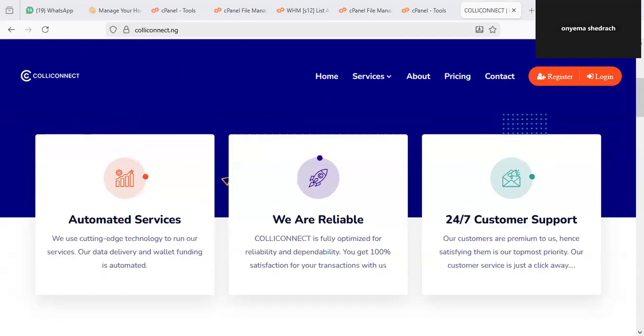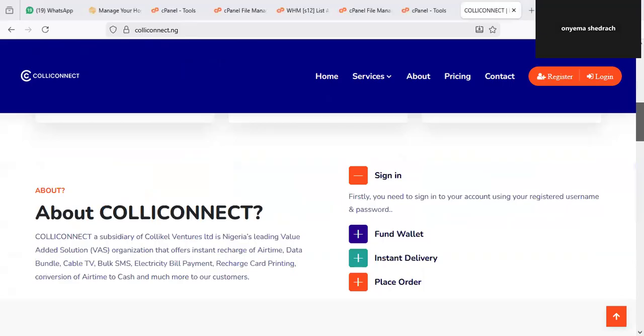So I want you to get started right away by signing up with Colliconnect. Apart from that, this is just a little intro about the platform. That is about Colliconnect.